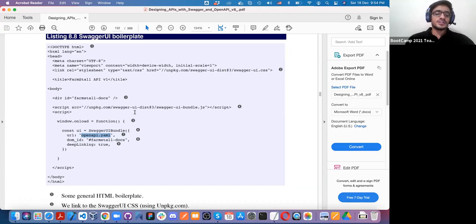In the previous section, we have seen how you can create your YAML and OpenAPI specification. After creating and formatting your YAML specification and your documentation, then you have to show the people that this is what the API will do. This is what I have created. So in this chapter, we have just seen how you can format it for better understanding and better user experience. You can format it in many ways. After formatting that, what you have to do is just create an HTML file and include your OpenAPI YAML file and just host it anywhere so people can access it.